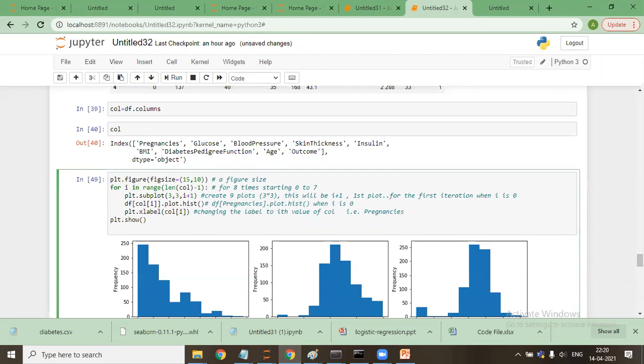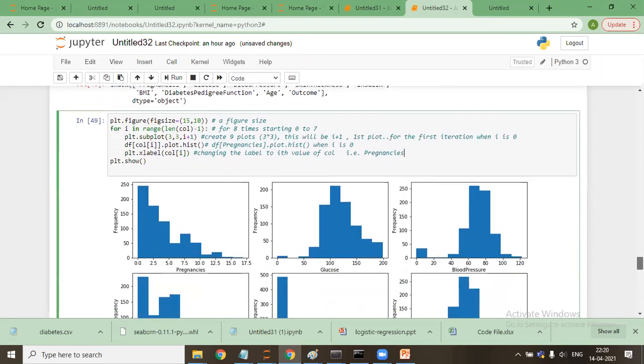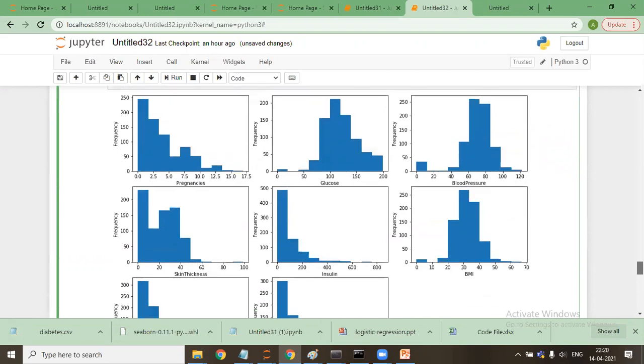Then plt.show. Now this will plot till 8 iterations have been executed, 0 to 7 is 8. I've written 8 times over here, so this will plot 8 graphs. Every time i keeps on increasing, a new column is picked and a new column is plotted. Are you with me?